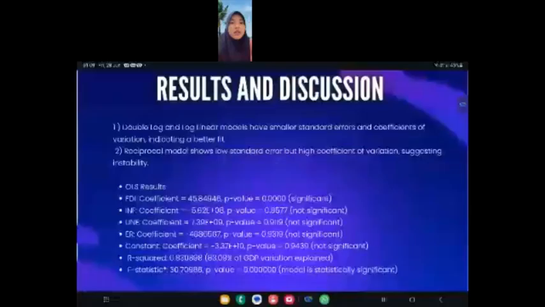So for the result and discussion, the first one is we're going to use the double log and log linear models, which have smaller standard error and coefficient of variation, indicating a better fit. The reciprocal model shows low standard error but higher coefficient of variation, suggesting instability. So this is the OLS result. The first one is FDI. FDI is significant, and INF, UNE, ER and the constant are not significant. Next.